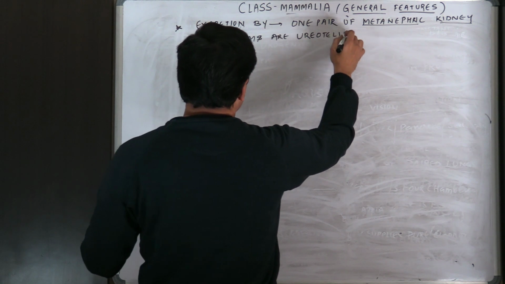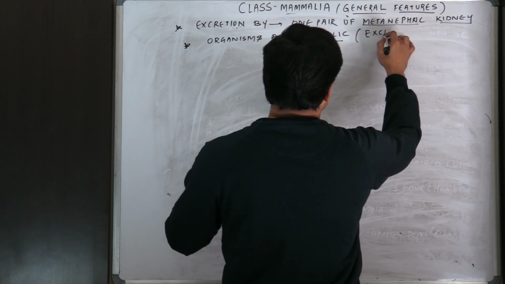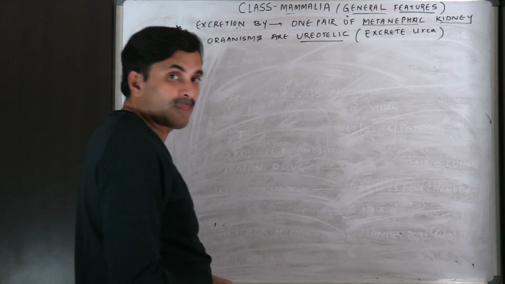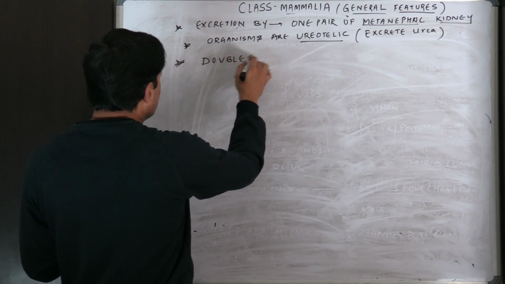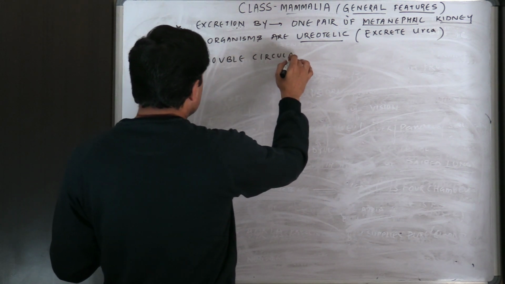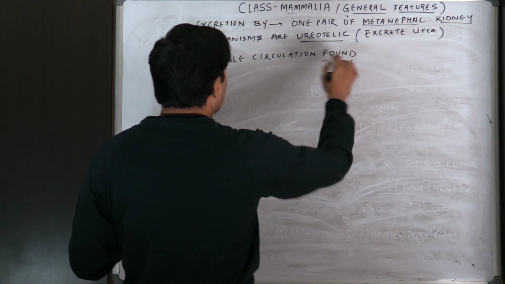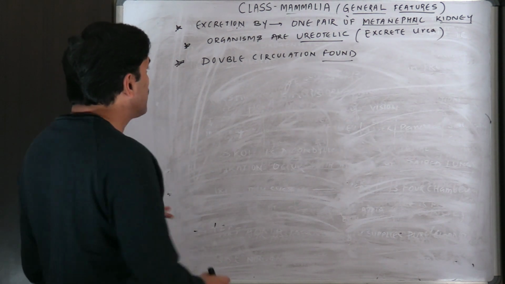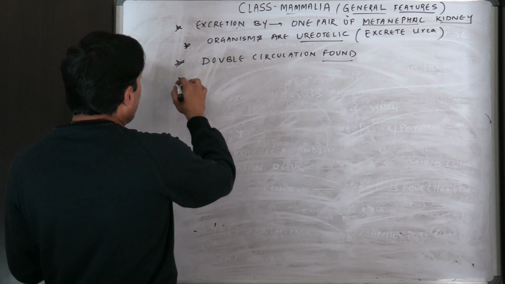You know what is ureotelic, beta? Ureotelic means they excrete urea. Now in them double circulation is found. Double circulation means blood moves from heart 2 times. So double circulation found, right?